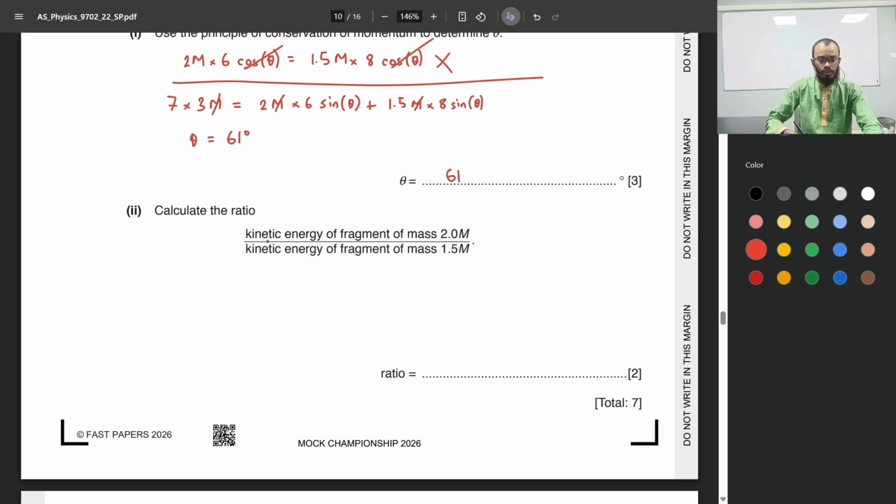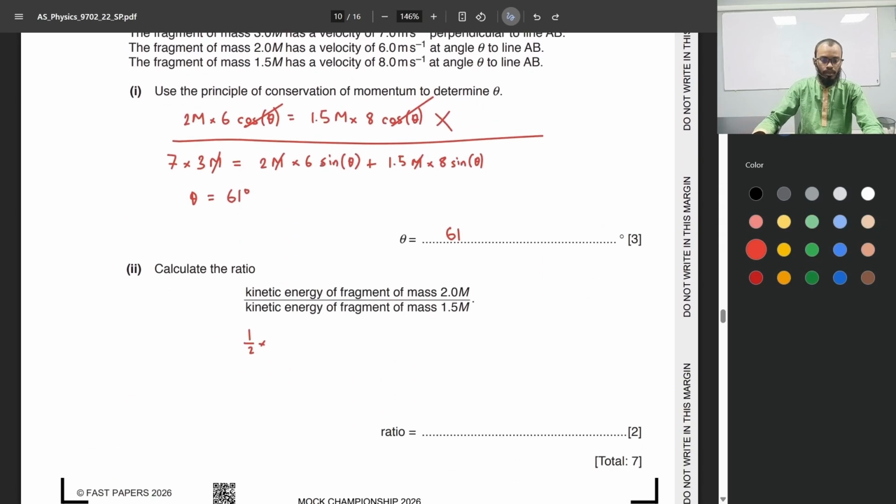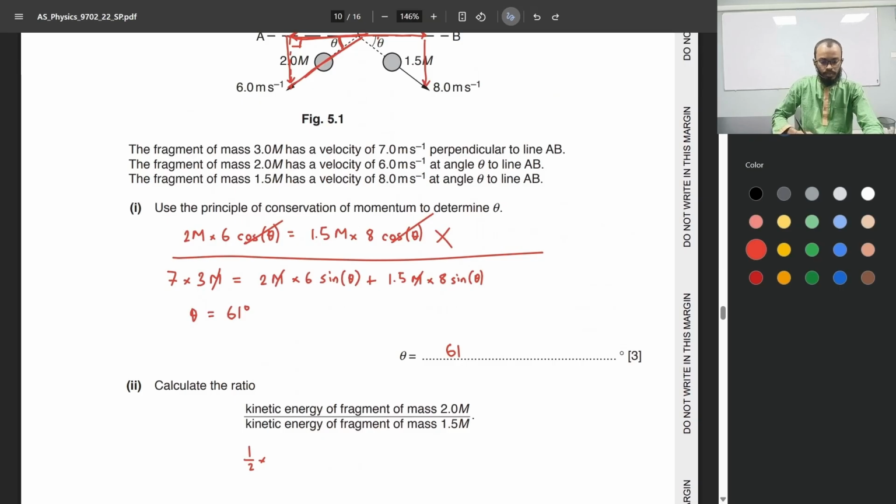Calculate the ratio of the kinetic energy of the fragment of mass 2m over the kinetic energy of the fragment of mass 1.5 m. Okay, so kinetic energy is half times mass times velocity squared. Instead of writing m and v, let's just put in the mass and the velocity of the fragments. The fragment of mass 2m has a mass of 2m times the velocity squared. Velocity is 6. Actually, it's not the velocity, it's the speed.